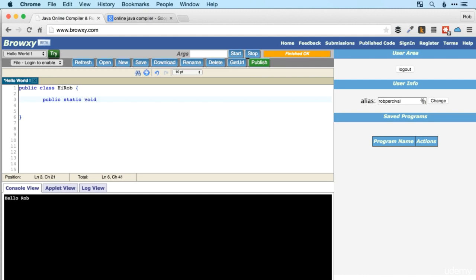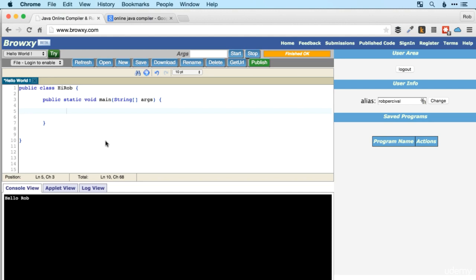And then void, because it doesn't return anything, and then we're going to call the method main, and the method is going to accept an array of strings like that, and that array of strings is going to be called args, and that's it. And then once again we'll have some curly brackets to contain our inside code, and then finally